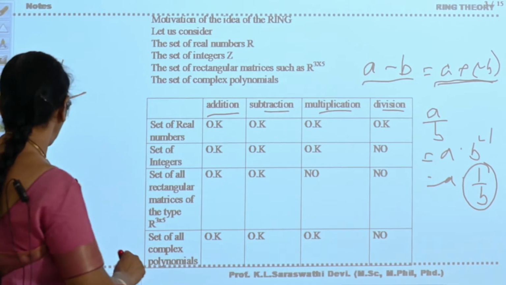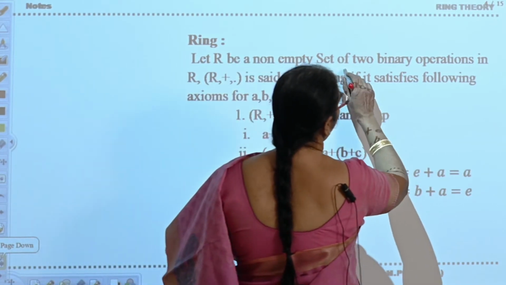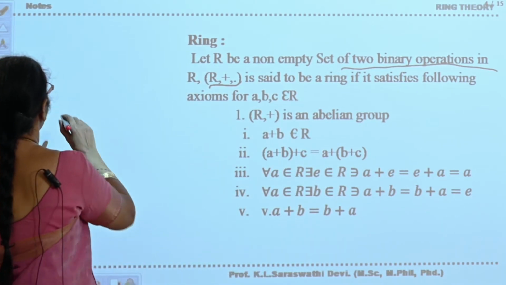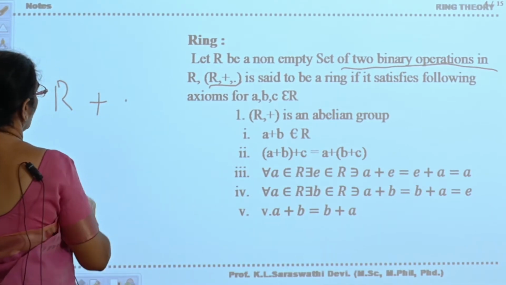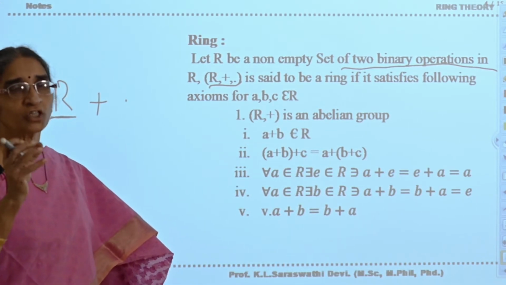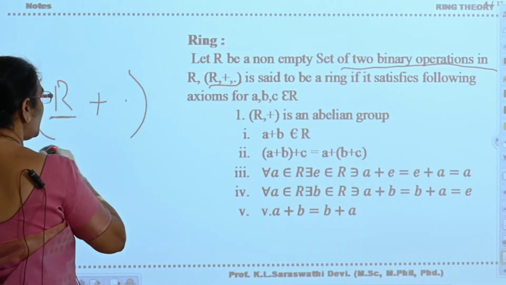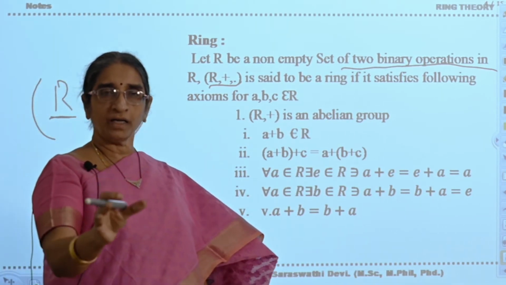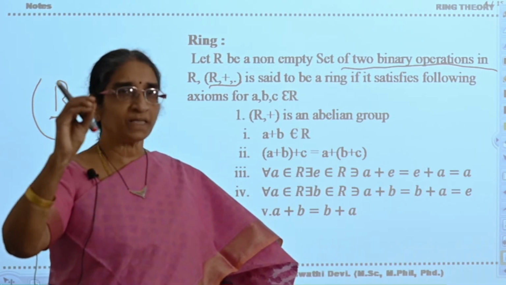A ring is a non-empty set equipped with 2 binary operations, written R plus dot. So if R is a non-empty set, it is equipped with 2 binary operators. Don't think of this R as the set of real numbers. This R is nothing but the ring. In the definition, you are using the letter R for ring. R plus dot, if you take. Now, when will you say this R plus dot is a ring? R is a non-empty set of elements, equipped with 2 binary operators, namely plus and dot.